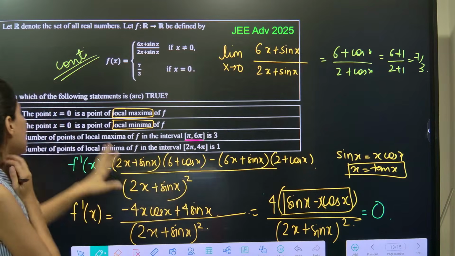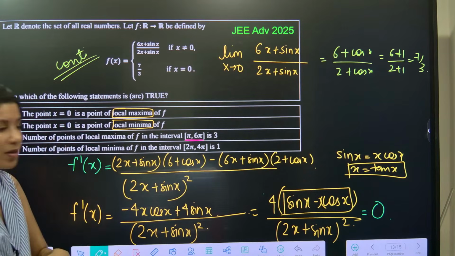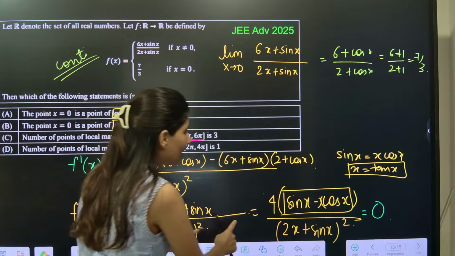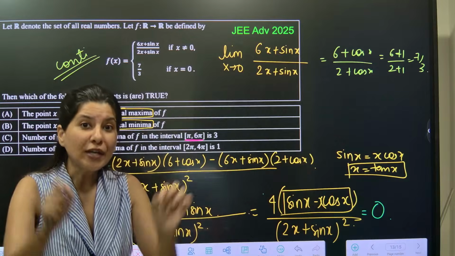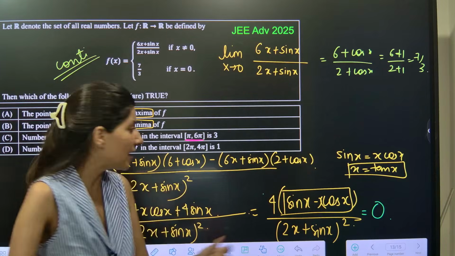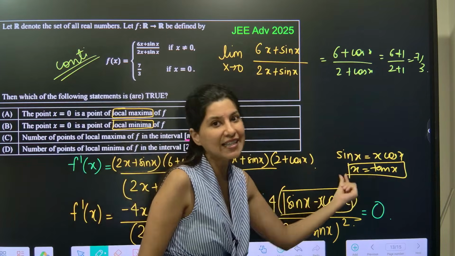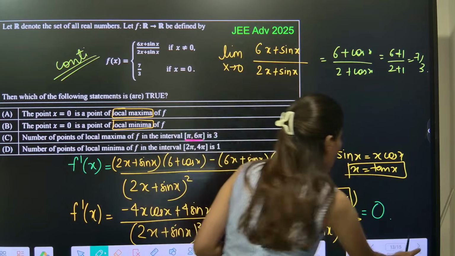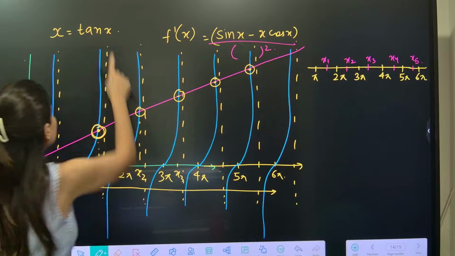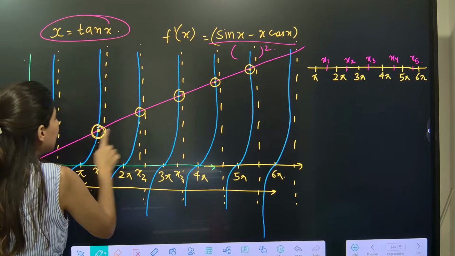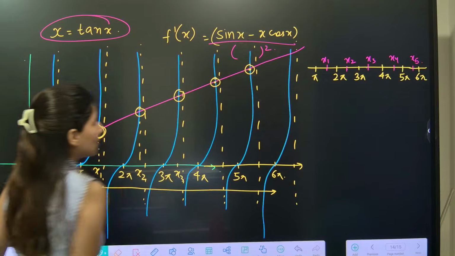Because they were asking maxima and minima, we differentiated the function and equated it to 0 to find out the possible points of maxima and minima. Equating to 0 gave me x equals to tan x. So now I have realized that between pi to 6 pi, x equals to tan x will happen at exactly 5 points.